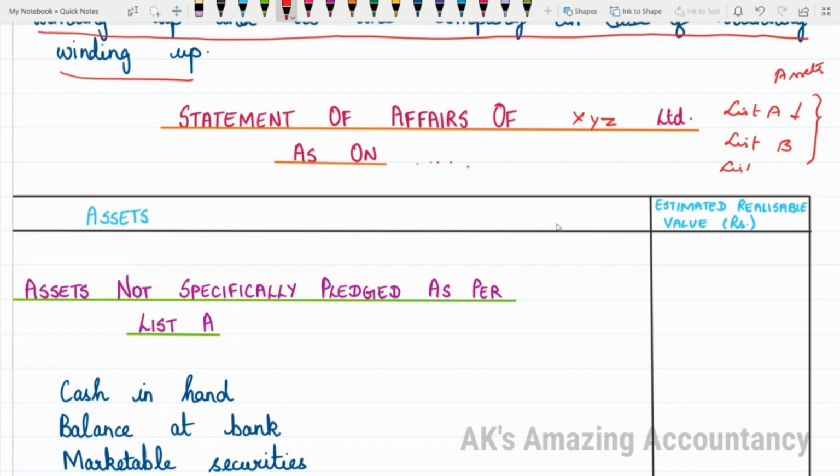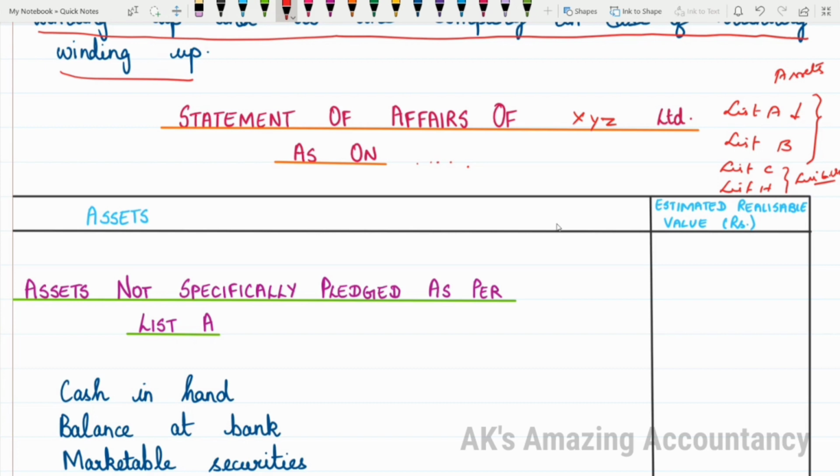Then the lists starting from list C to list H, all these are concerned with liabilities. That's a very important thing which you have to bear in mind. List A and B alone are asset lists, and starting from list C to list H, we have got lists relating to liabilities. So let us proceed with the format now.